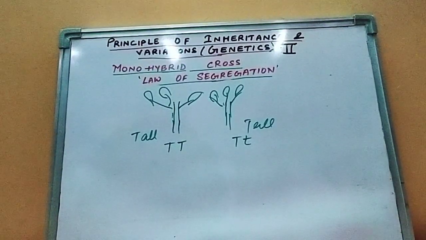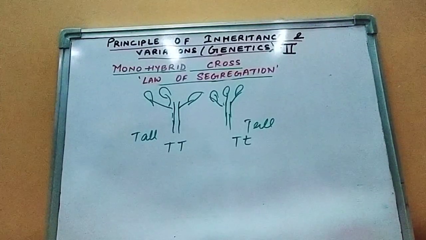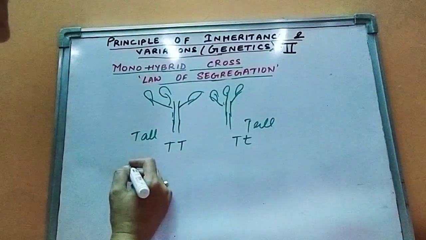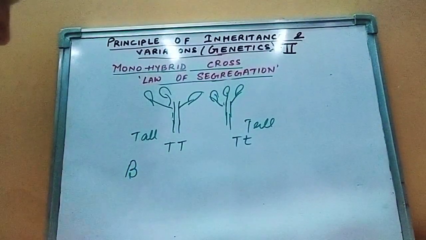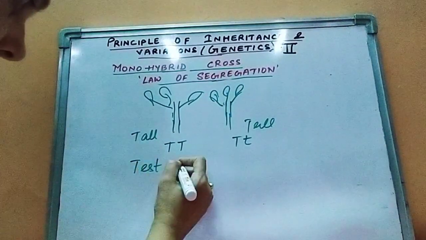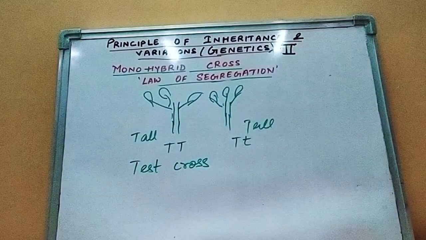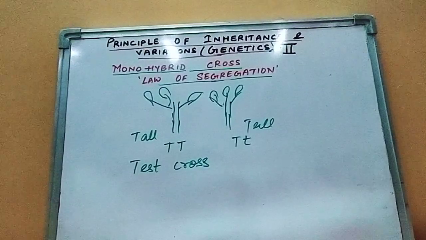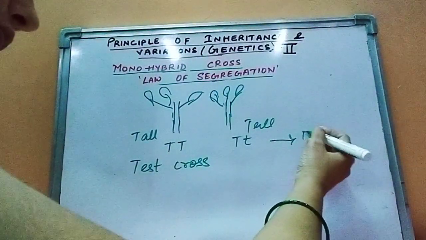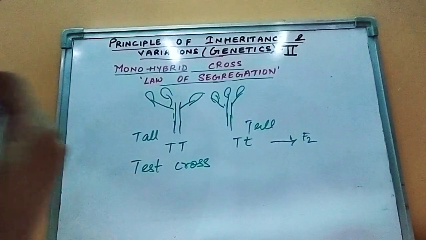So what has to be done to understand the character, if it is hetero or homo? So that results in one of the another one, that is called test cross. So Mendel, what he did in the test cross, he took the tall plant from F2 generation and crossed it with the homozygous recessive one.